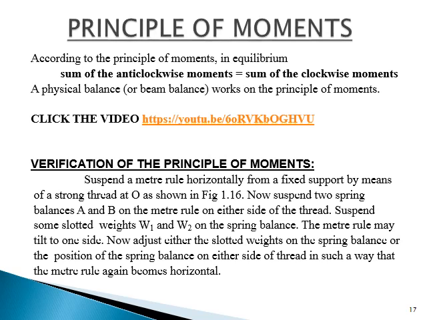Suspend a meter rule horizontally from a fixed support by means of a strong thread at O, as shown in figure 1.16. Now, suspend two spring balances A and B on the meter rule on either side of the thread. Suspend some slotted weights W1 and W2 on the spring balances. The meter rule may be tilted to one side. Now, adjust either the slotted weights on the spring balances or the position of the spring balances on either side of the thread in such a way that the meter rule again becomes horizontal.